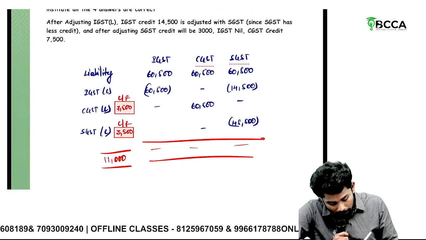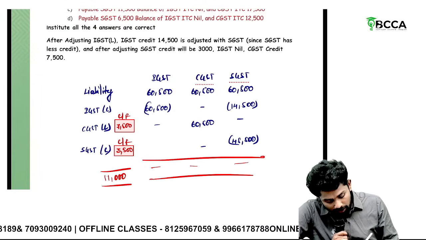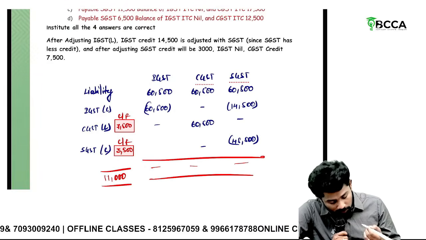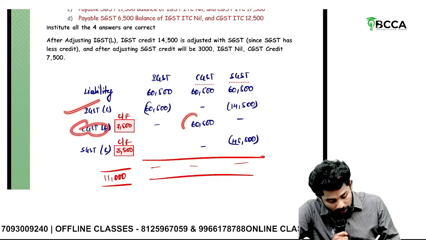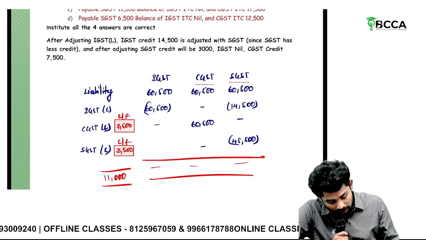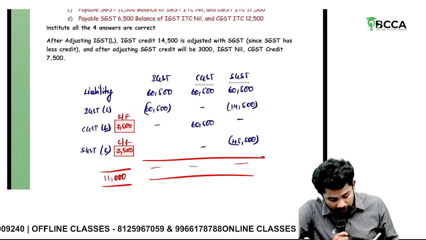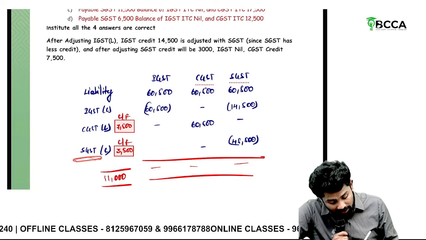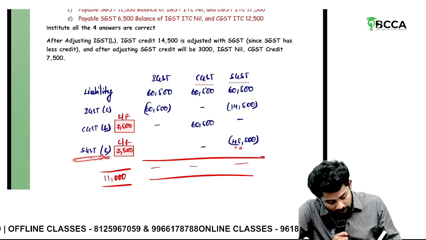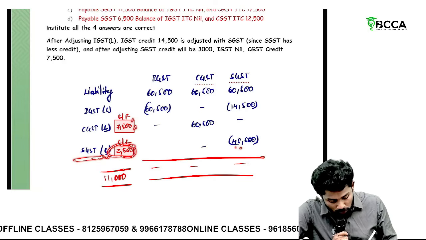CGST credit has to be adjusted. Okay, IGST is done. Now CGST liability, adjusted with CGST. How much balance is there? 7,500. That can be carried forward. Now SGST liability can be adjusted with what? SGST. How much is there? 3,500. So both should be carried forward.